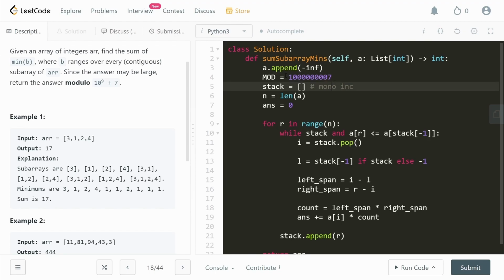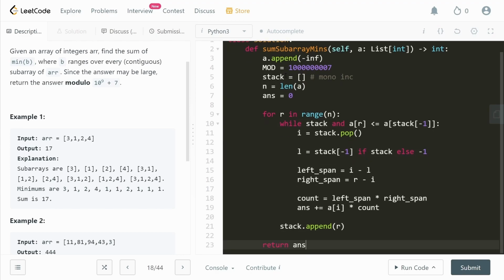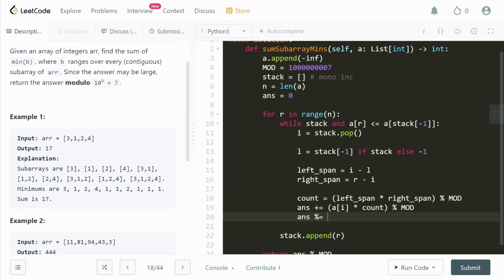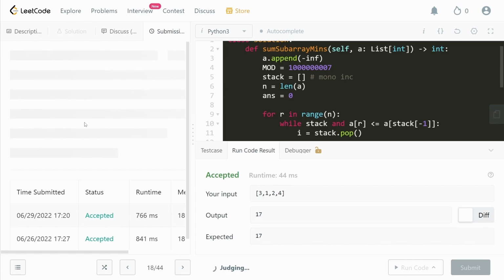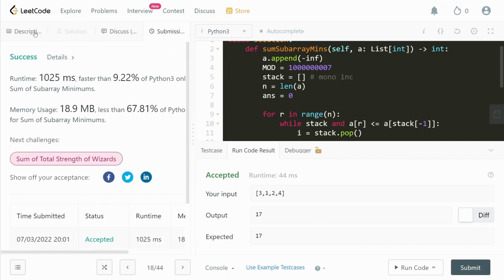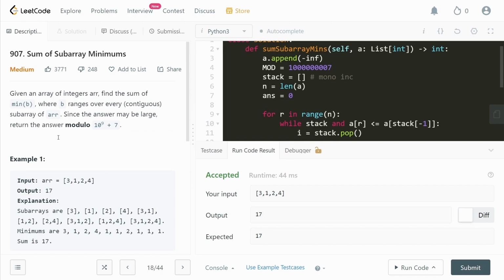So we have 10 to the power 9 plus 7, and we'll simply do answer mod this. By the way, this is not a good way to do it, especially in other languages like C++ and Java. So we'll also do this just for the sake of clarity: we'll mod every single thing, even the answer. I'm finally feeling confident enough to run this code, and let's go ahead and submit this. All right, we get it accepted. And so this is it for the solution to the problem, sum of subarray minimums.